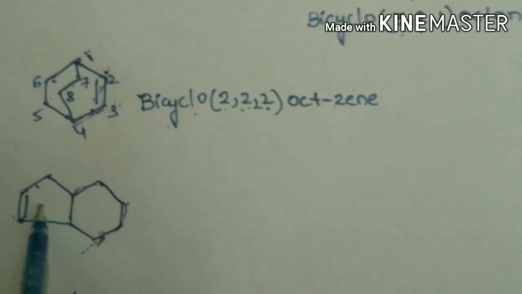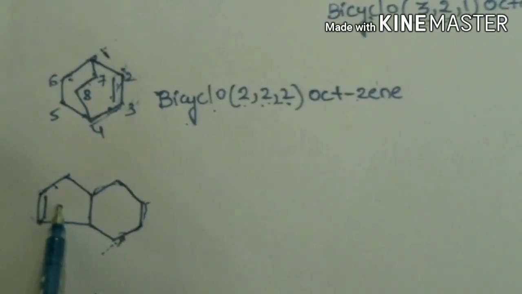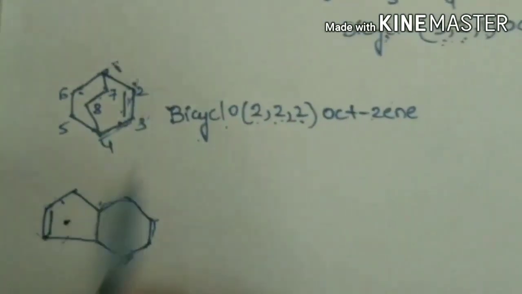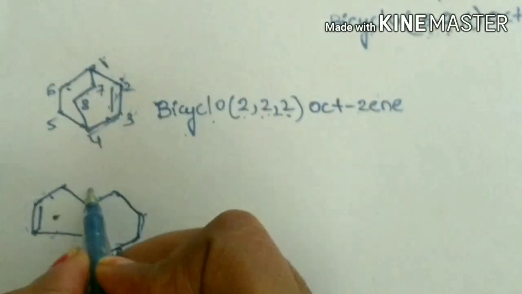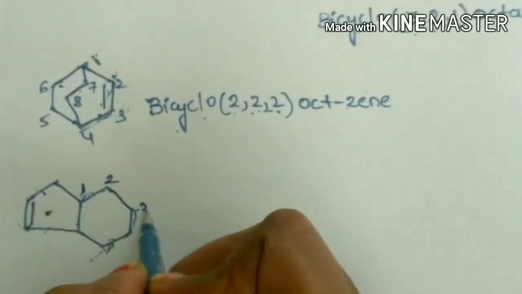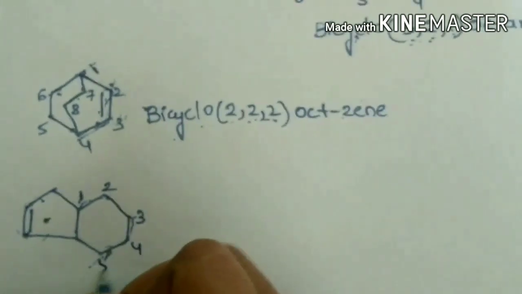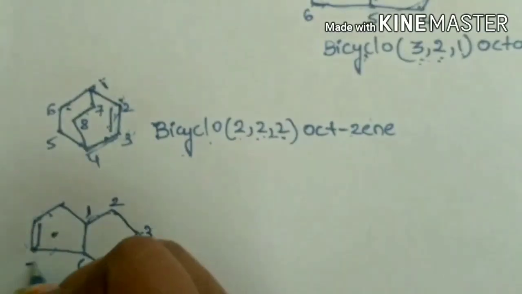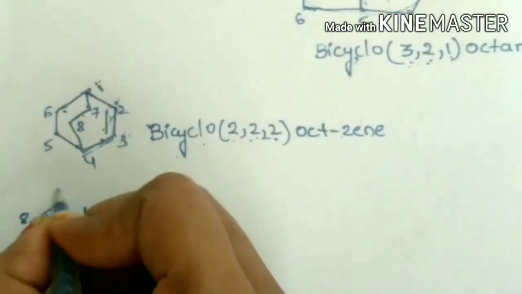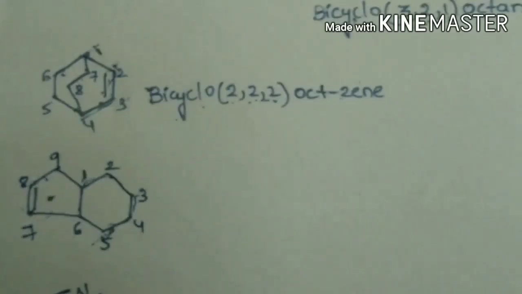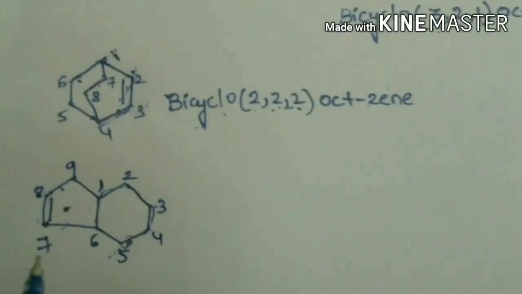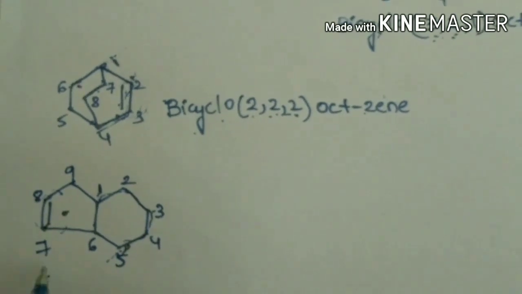But it should not violate the longest chain rule, so we should start numbering from here itself. In this compound, the double bond gets the 7th position.